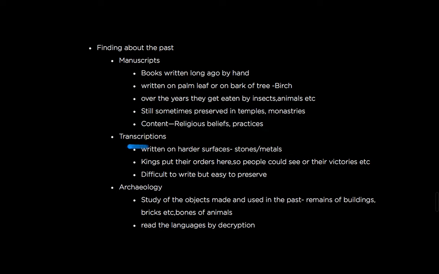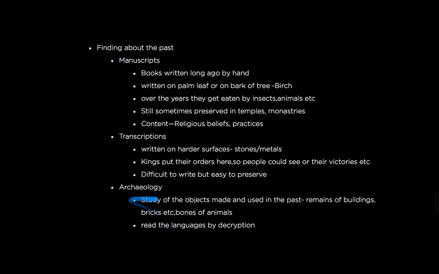On the contrary, second point is inscriptions. These were things written on harder surfaces like stones or metals. These were used by kings to share their orders or announcements with people. Inscriptions were obviously very easy to preserve, but harder to write on.